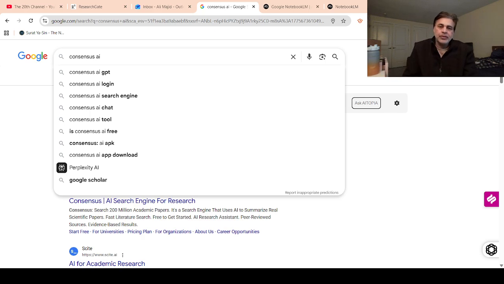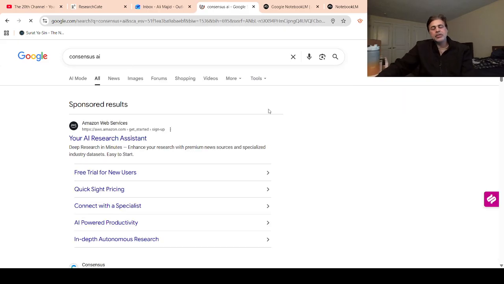Hello everyone. Today I will show you how we can use Consensus.ai for research purposes. The first thing you need to do is go to google.com and search for consensus.ai. Once you search it, you can see that you are getting sponsored results as well.